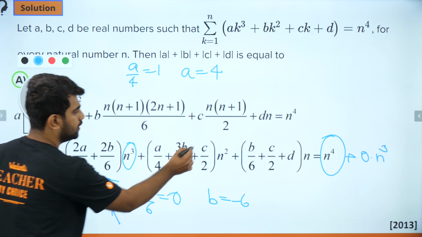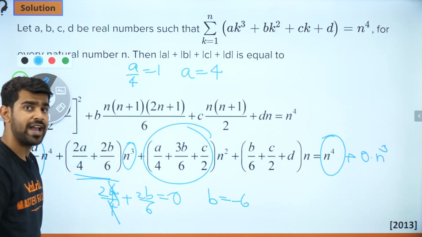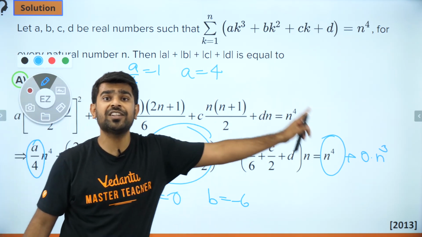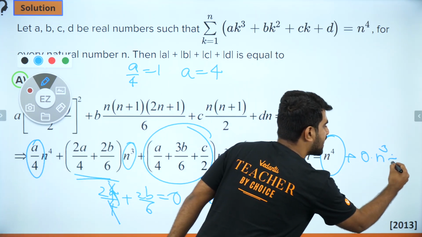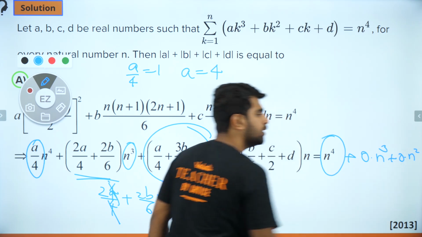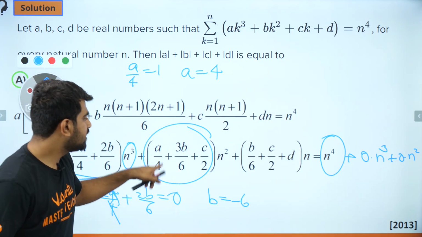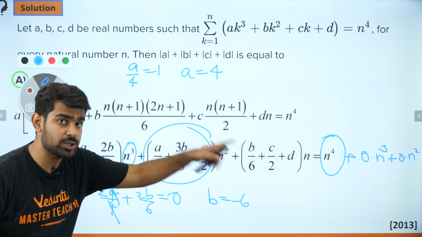Now I'll take the coefficient of n square. Do I have any n square term on the right hand side? I do not have any n square term on the right hand side, so I will write it as 0 into n square. Clear? So now this has to be 0 because there is no n square term.